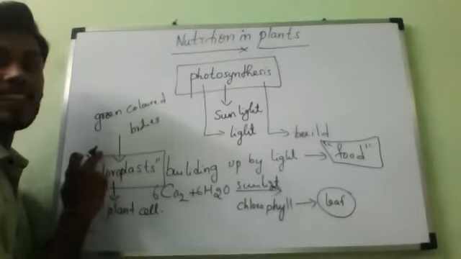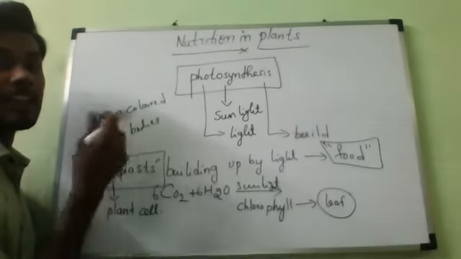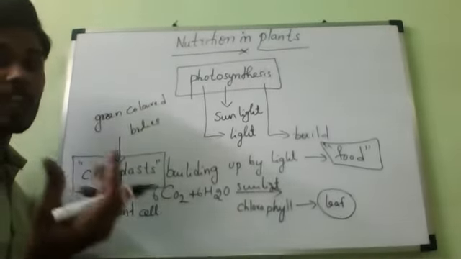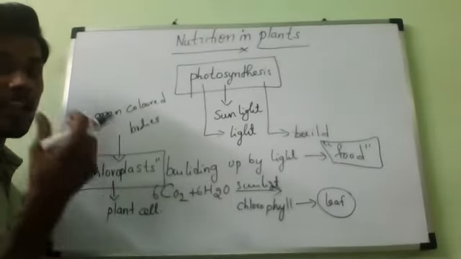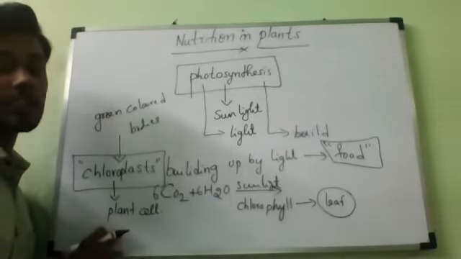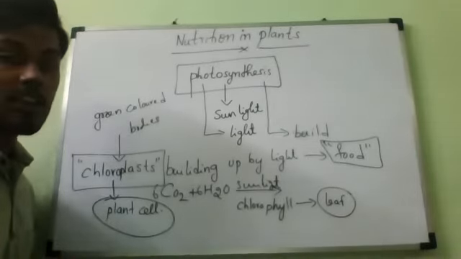Chlorophyll is the green color pigment which is present in a green colored body called the chloroplast, which is present inside the plant cell.